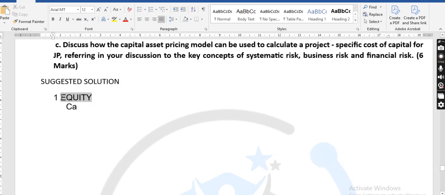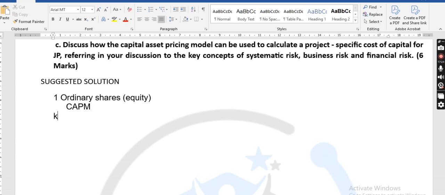Now, ordinary shares, which is the equity, right? Now we move to CAPM. So what is the formula?